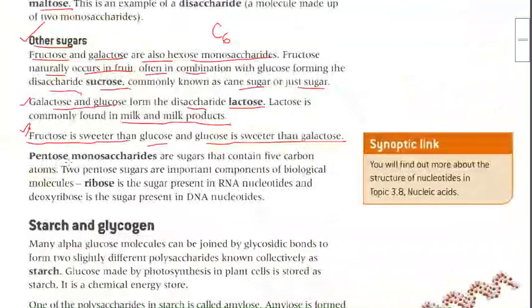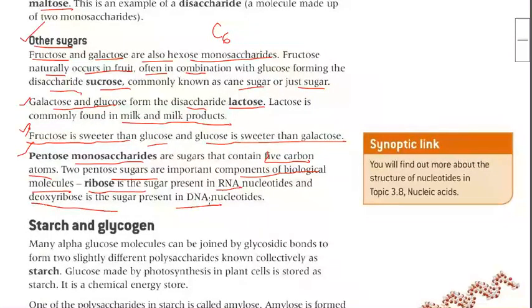Pentose monosaccharides are sugars which contain 5 carbon atoms, and 2 pentose sugars are important components of biological molecules: ribose, the sugar present in RNA, and deoxyribose, which is present in DNA. Clear? Is that point clear? Any doubt?